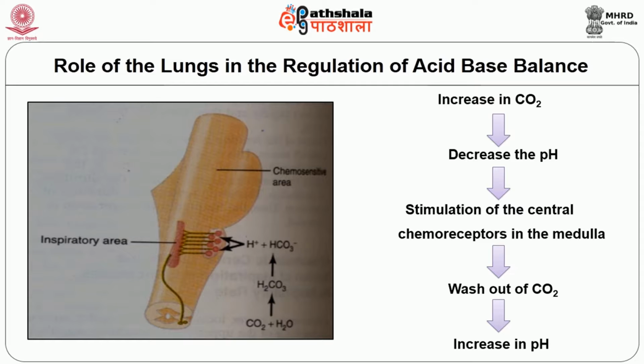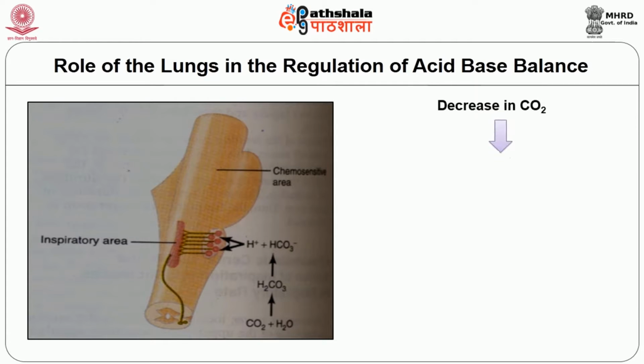So an increase in the rate of metabolic formation of carbon dioxide will result in an increase in PCO2 in the ECF, and a decrease in the metabolic formation of carbon dioxide will result in a decrease in PCO2 in the ECF. So an increase in hydrogen ion in the ECF stimulates alveolar ventilation by stimulating the respiratory central chemoreceptors that are present in the ventral aspect of the medulla, and causes a washout of carbon dioxide and thus an increase in pH.